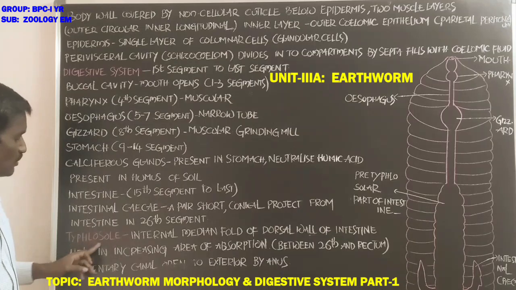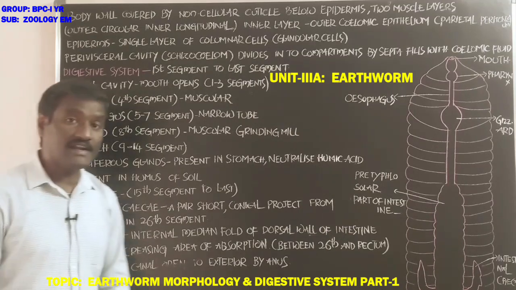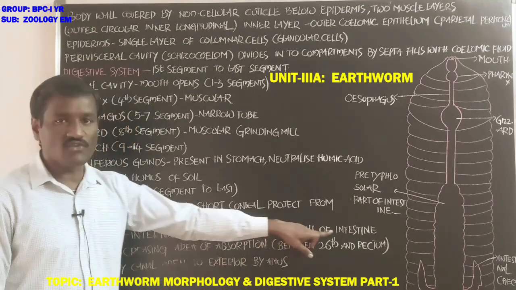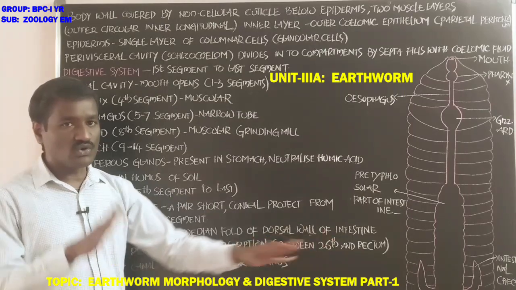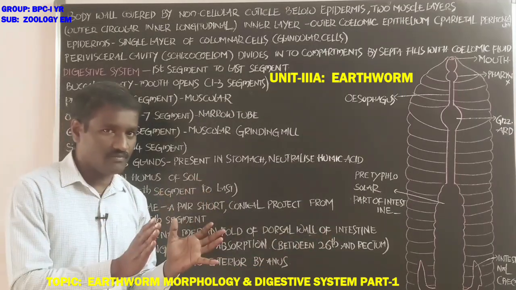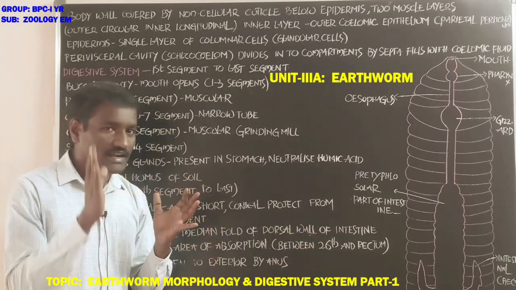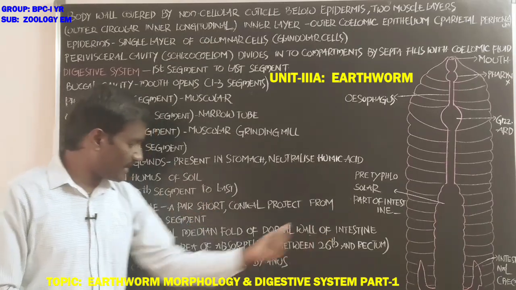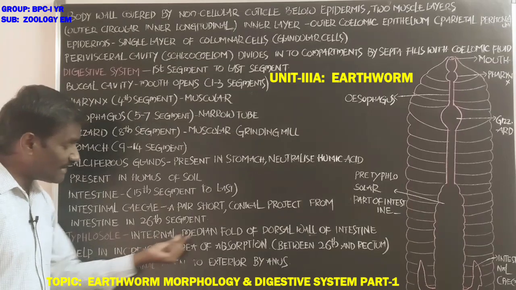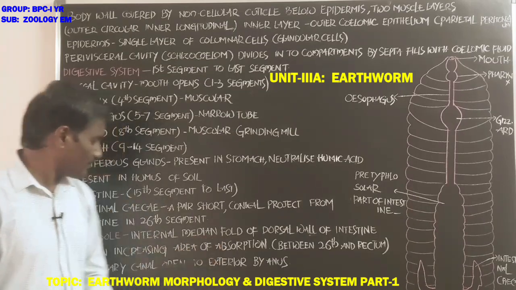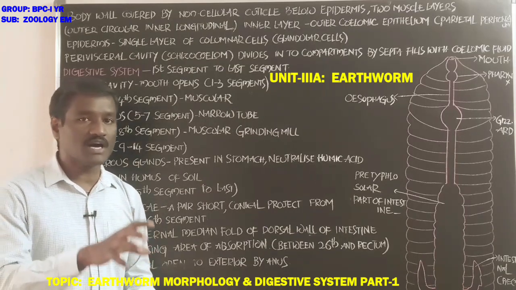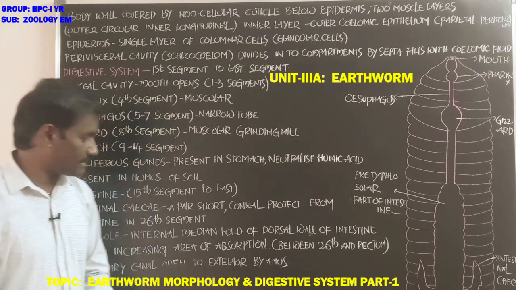Next, the typhlosole. These are internal median folds of the dorsal wall of the intestine, and they help in increasing the area of absorption of the digested food particles.